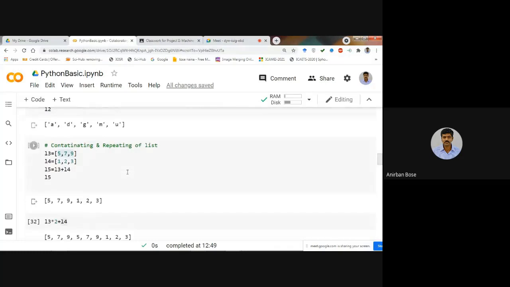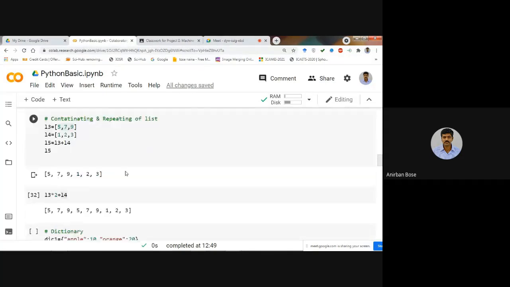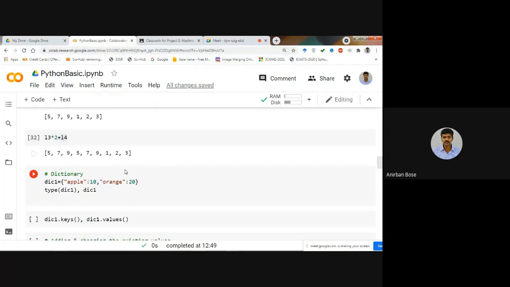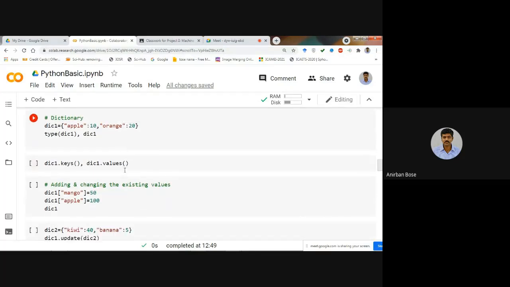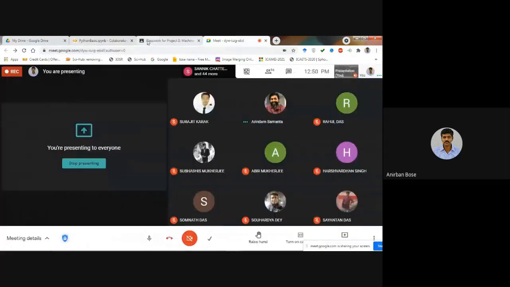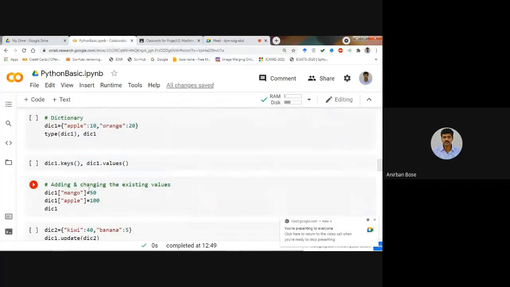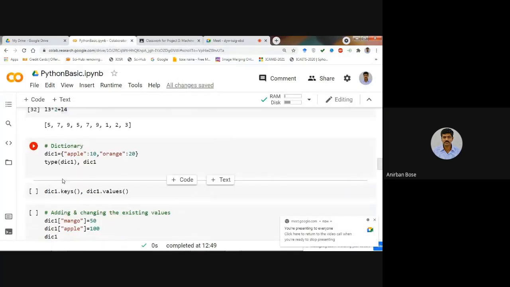Remember, for our data science application or machine learning application, list is a very, very important one, and dictionary is also a very, very important one. So list and dictionary are the most important data structures that will be required.